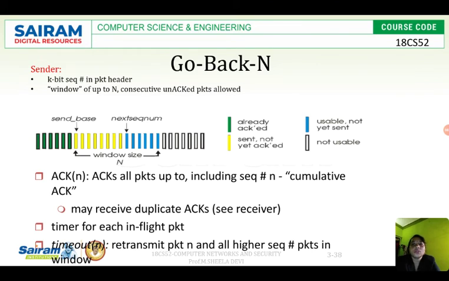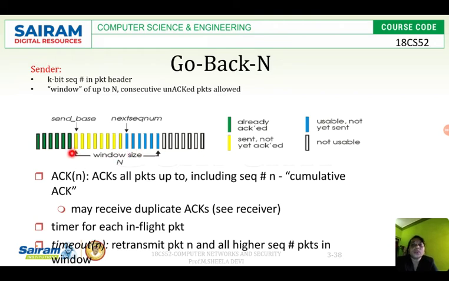Base is equal to 1. When I am starting the data transmission, my base and the next packet to be sent will be the same. Yes or no? My window size is 15. I have 15 packets to be sent. Initially all the 15 packets would have been in blue color.